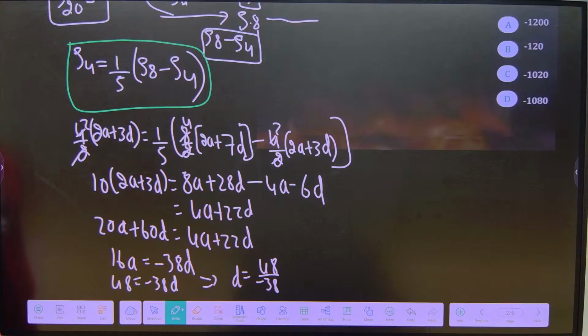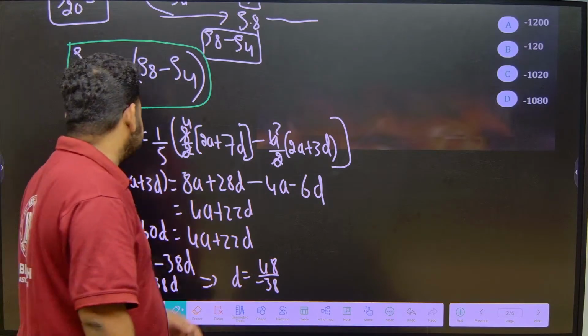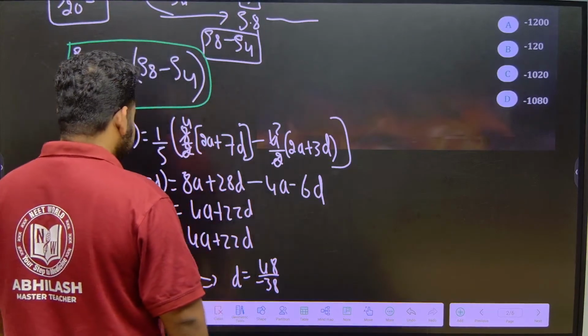Please try to put the values. I hope you are doing it. If you put the values, just let me check.